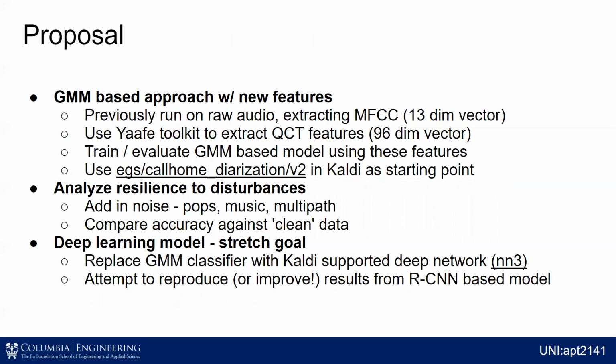First, I want to take a Gaussian mixture model using one of the existing scripts in Kaldi and use that as a starting point, and then try to train this GMM on a wider data set than we've done before. So I'll use the three data sets mentioned previously and extract out these CQT features. So this 96-dimensional vector, maybe this fares a lot better than the 13-dimensional MFCC. So I'm going to retry the Gaussian mixture model with this new data set, see if it does any better.